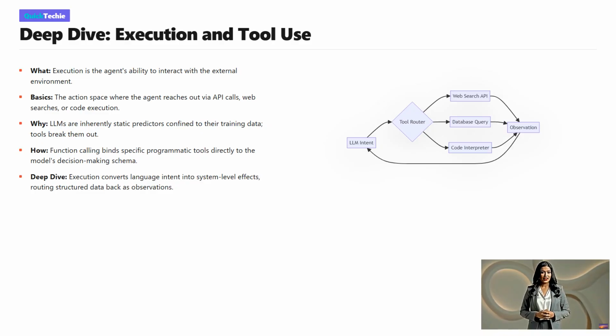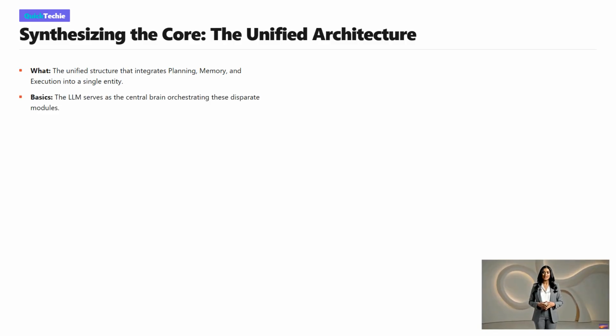On the left, the LLM generates an intent. This intent hits a tool router, which acts as a switchboard. Depending on the need, it routes the request to a web search, a database, or a code interpreter. These external systems do the heavy lifting and return their output to the observation node. Finally, that observation flows right back into the LLM, closing the loop and allowing the agent to analyze the data it just fetched. We have looked at planning, memory, and execution.